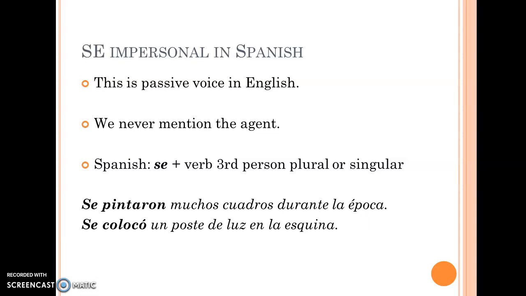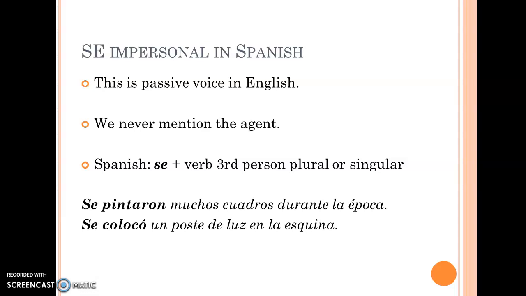In Spanish, we also have se impersonal as a form of the passive voice. This is passive voice in English. So in Spanish, it's more common to use se impersonal rather than the structure with fue plus participial form. And we never mention the agent with se impersonal.